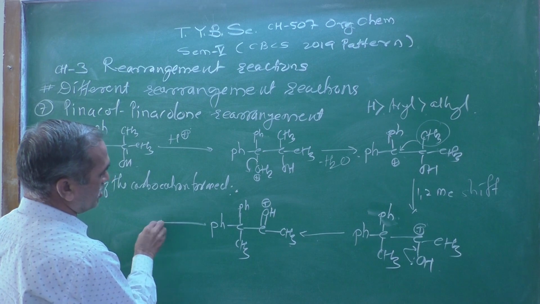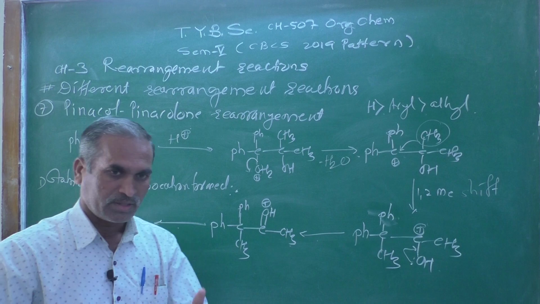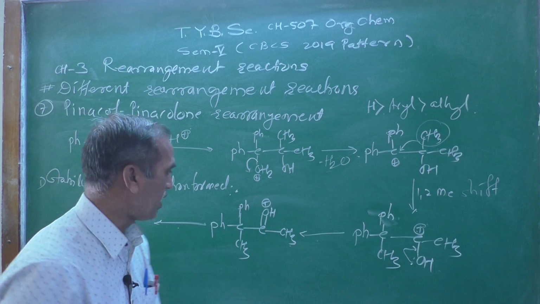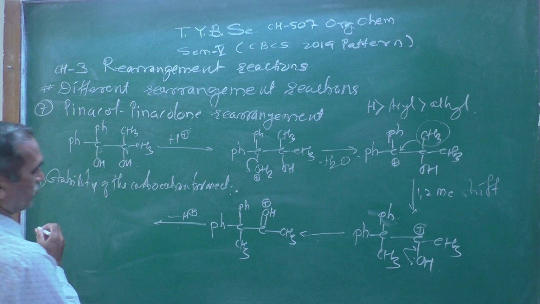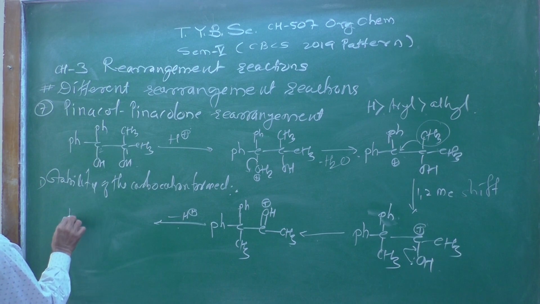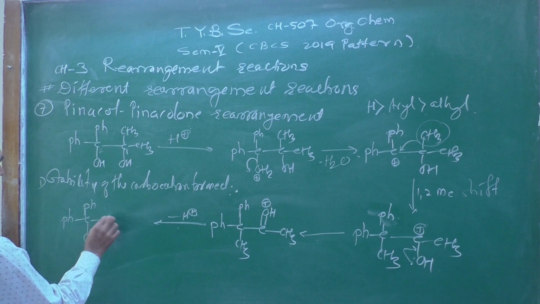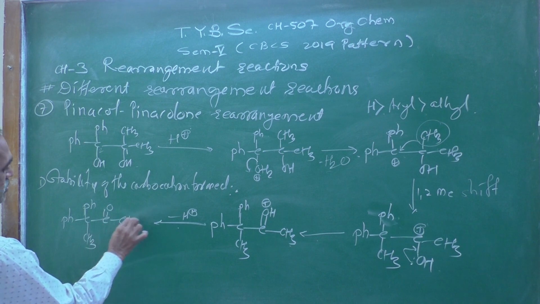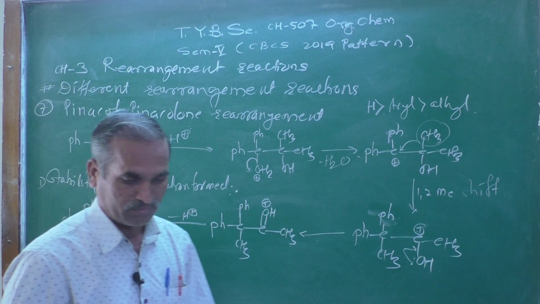Again, once again it is unstable and it will try to stabilize by losing a hydrogen atom here, and we will get the resulting compound Ph, then another Ph here CH3 and C double bond O CH3, that is a pinacolone. This we are getting as a pinacolone, an example over here we got.